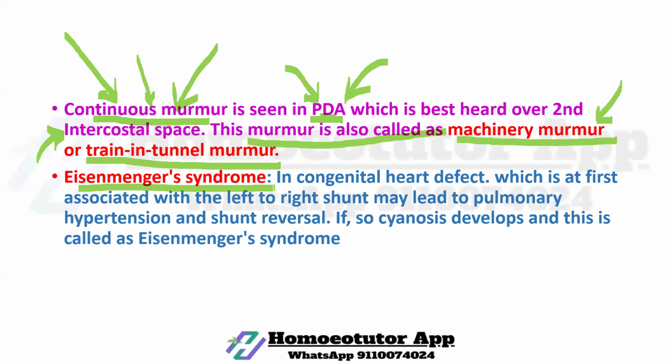Eisenmenger syndrome: a congenital heart defect, which is at first associated with the left to right shunt, may lead to pulmonary hypertension and shunt reversal. If so, cyanosis develops, and this is called Eisenmenger syndrome.